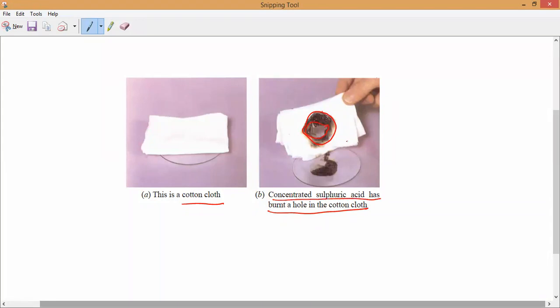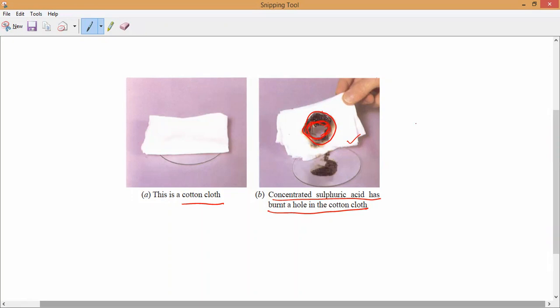Like this cotton cloth, wood and other materials will form black spots and holes from burning. The material present here, the cloth, where it has gone, has been eaten by the acid. Do you understand, all of you? Eaten by the acid. Very, very dangerous.